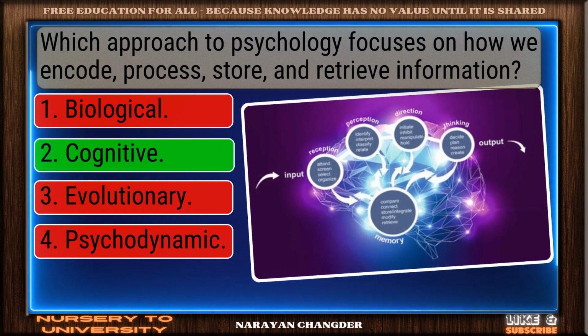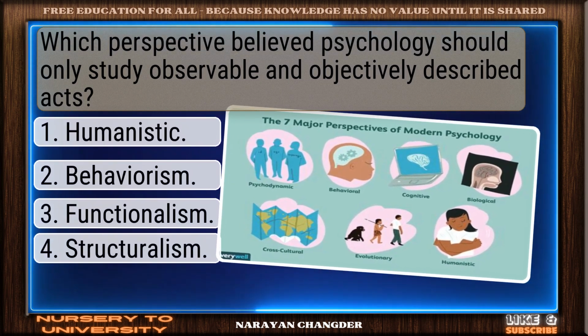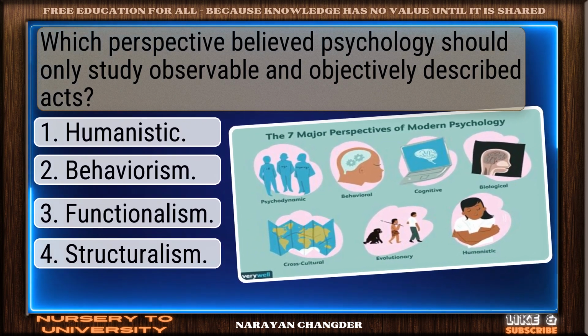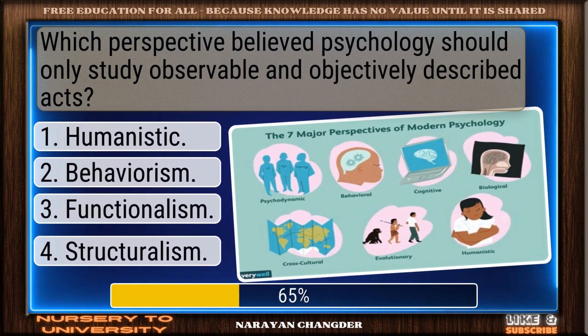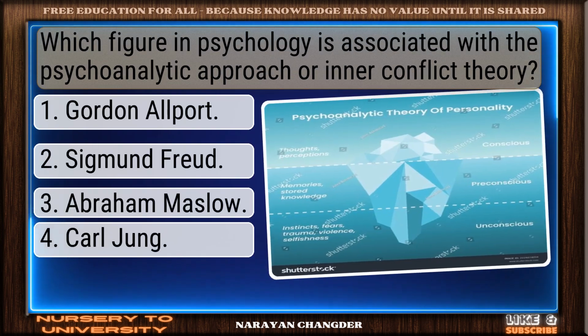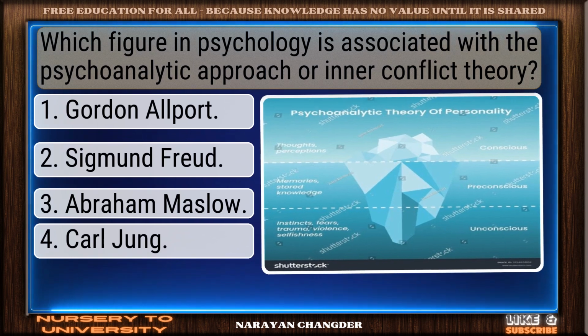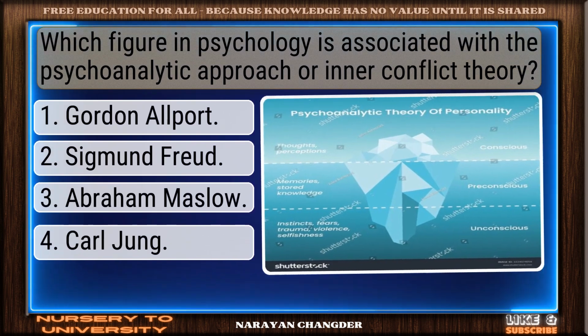Very good. Cognitive. Which perspective believed psychology should only study observable and objectively described acts? Yes, behaviorism is right. Which figure in psychology is associated with the psychoanalytic approach or inner conflict theory?